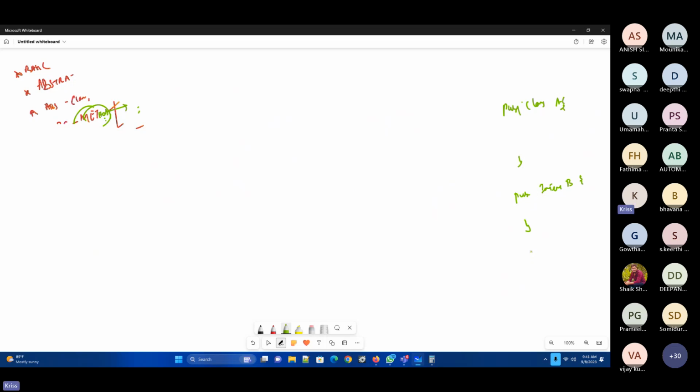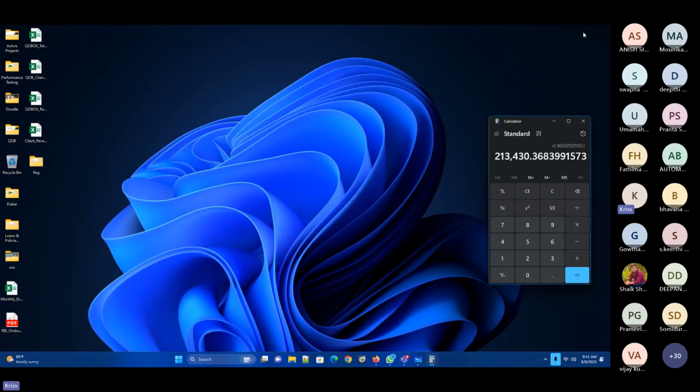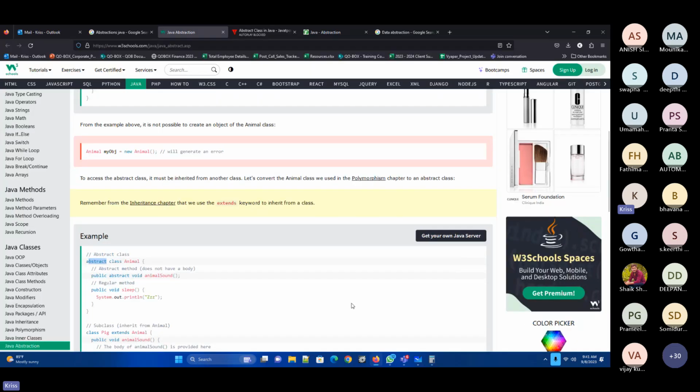If it is an abstract class, then you define it as public abstract class C. This is the syntax for defining an abstract class. So this is an abstract class, and this is the name of that class.